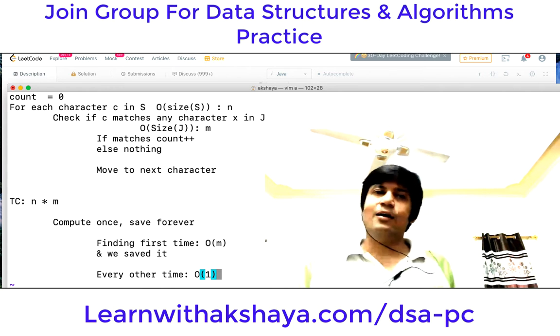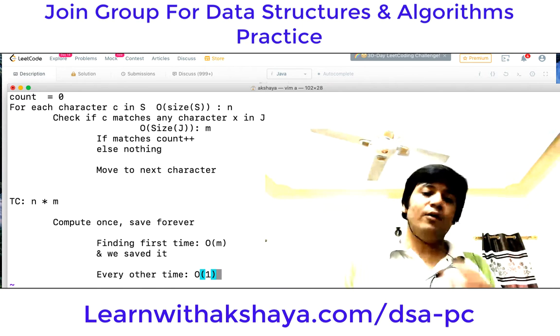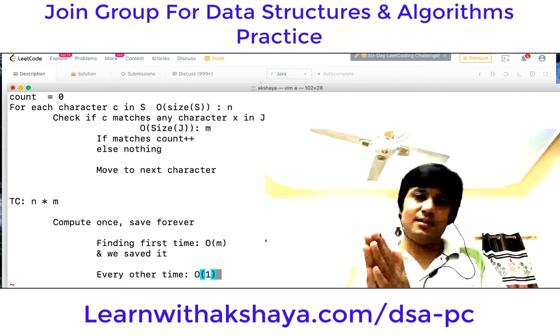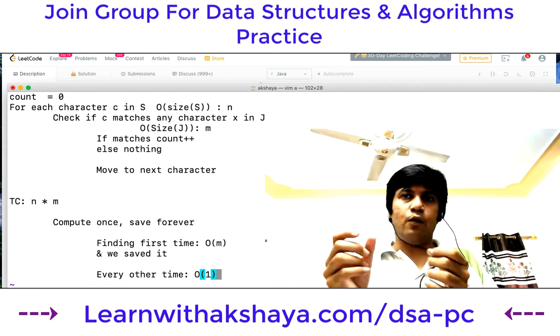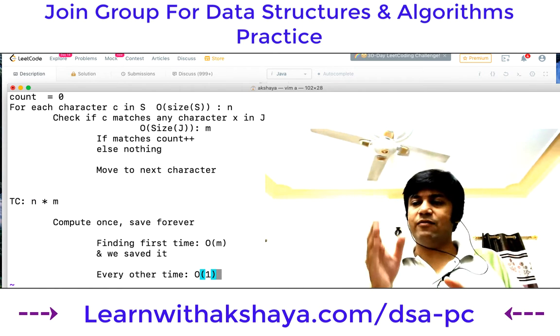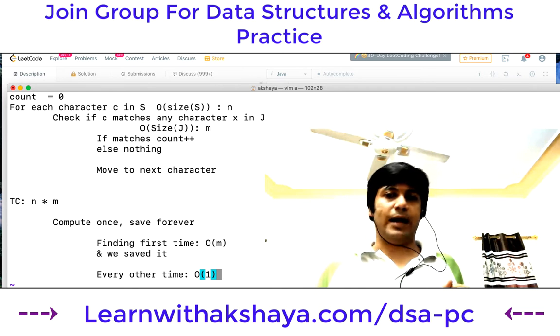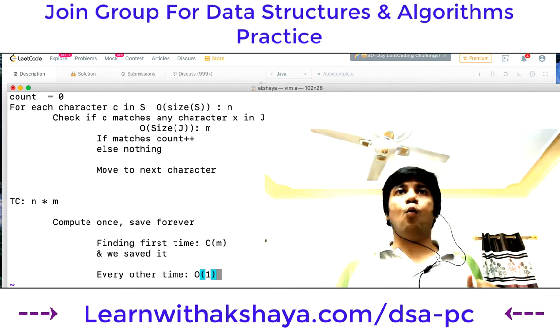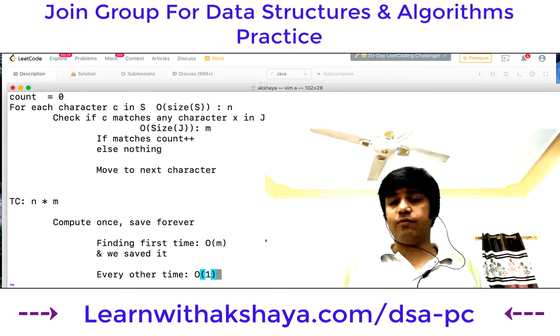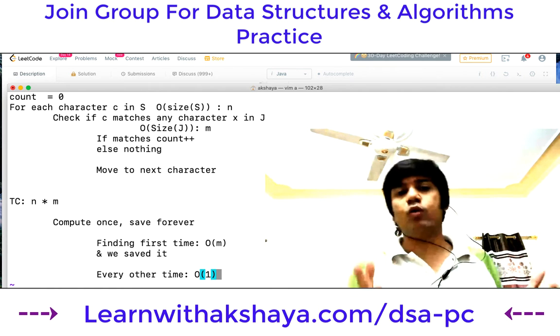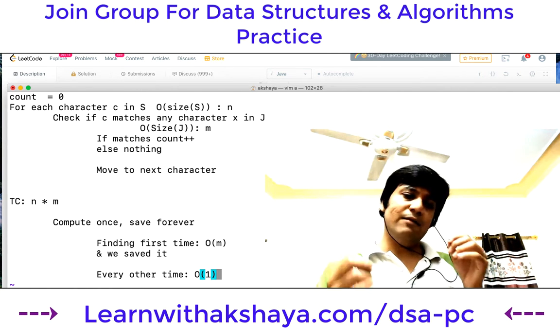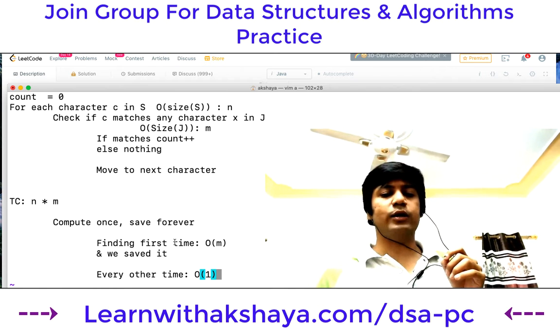Now what we are doing is, whenever we find a character in S, we find it in J, and if we find it, we save the answer in the hash set. What if I could improve upon that, so that even for the first time I don't have to do this?